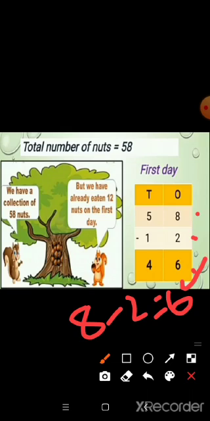Next, we are going to subtract the tens place numbers. In the tens place, we have the numbers 5 and 1. So now we can subtract 1 from 5. So we get 4. So 4 tens in the tens place. So totally 46. At the end of the first day 46 nuts are left.